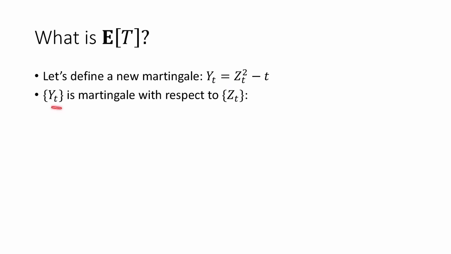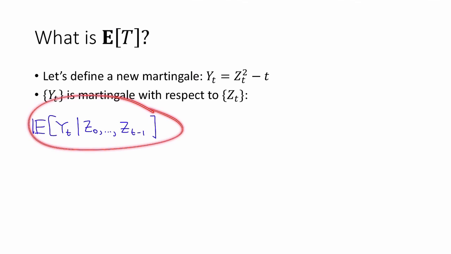First, I claim that these y sub t's that I've just defined like this are a martingale with respect to z sub t. So let's verify that. We need to show that the expectation of y sub t, conditioned on z naught up to z t minus 1, is equal to y sub t minus 1.